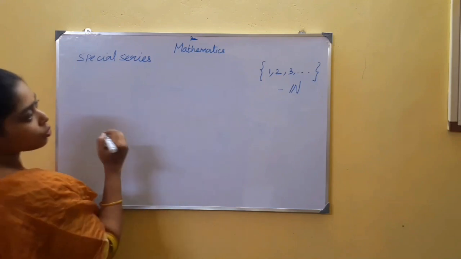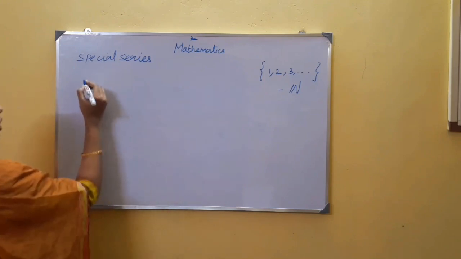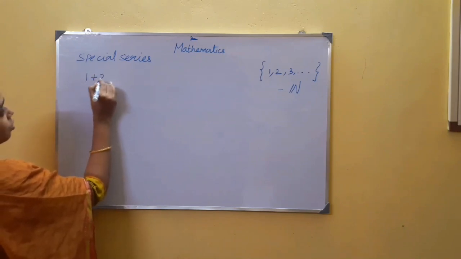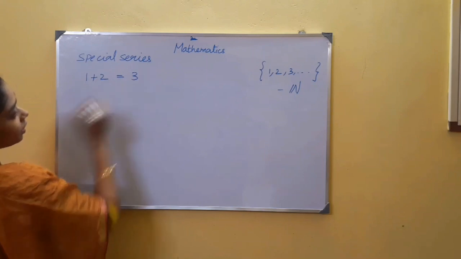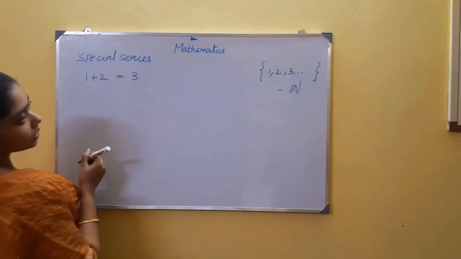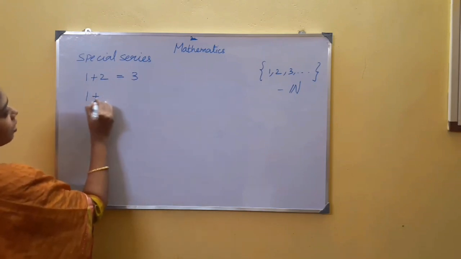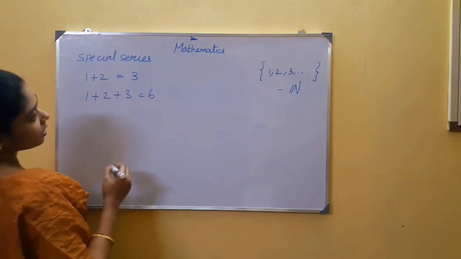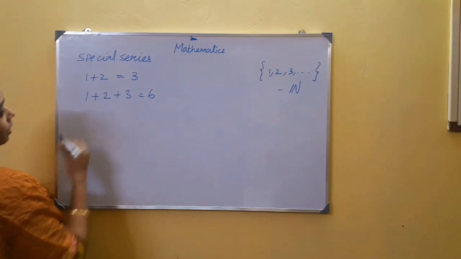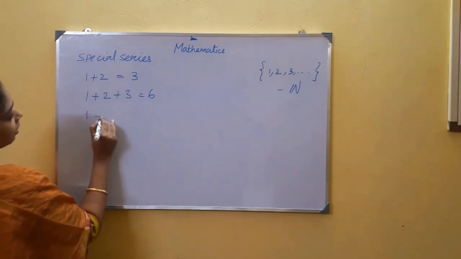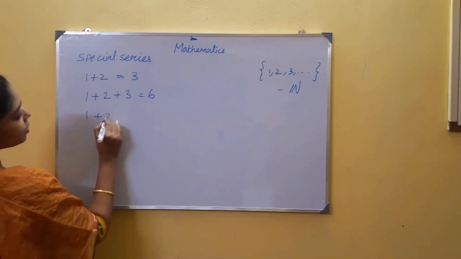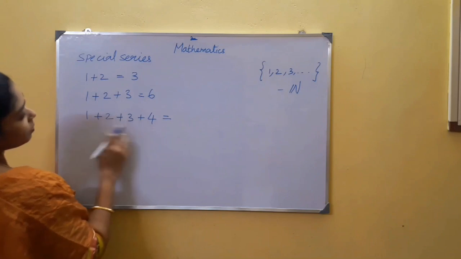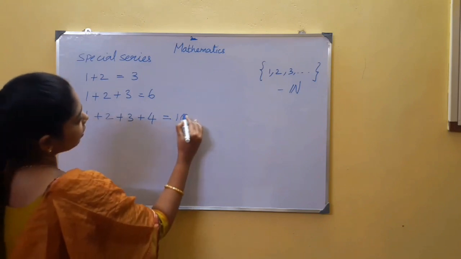Initially take the first two natural numbers, that is 1 and 2. The sum of the first two natural numbers is written as 1 plus 2, which gives you 3. Take the first three natural numbers. The sum is 1 plus 2 plus 3. This is 3 plus 3, which is 6. Now take the first four natural numbers, that is 1, 2, 3 and 4. The sum is 1 plus 2 plus 3 plus 4. This is 3 plus 3, 6, 6 plus 4 is 10.